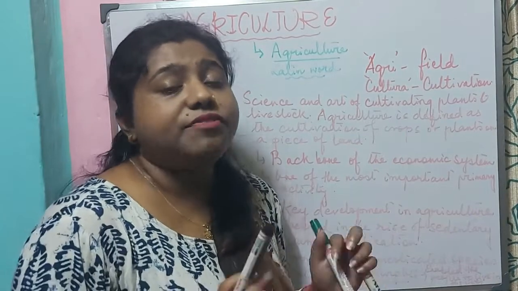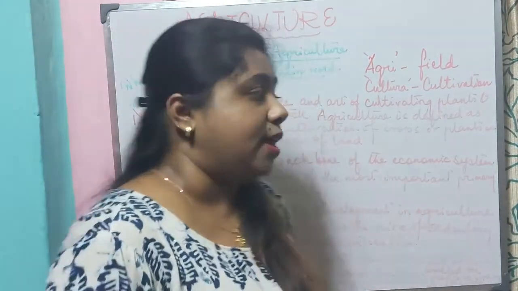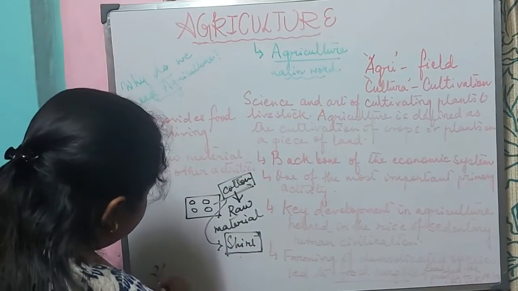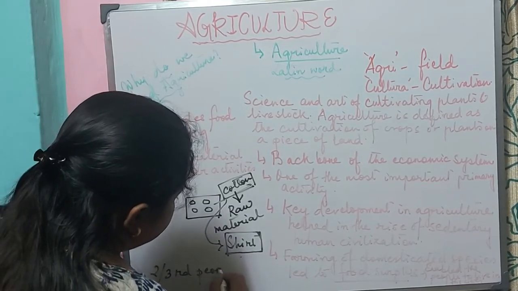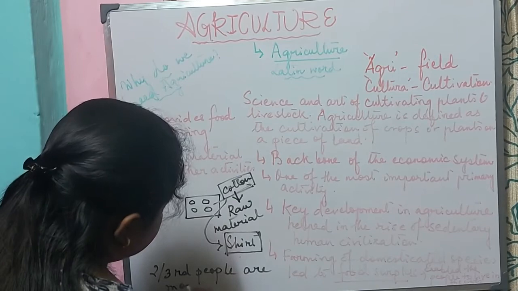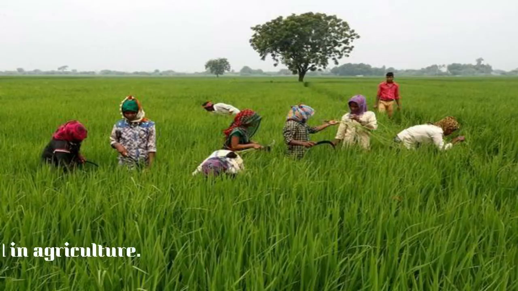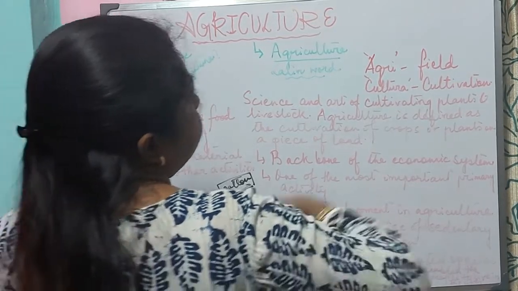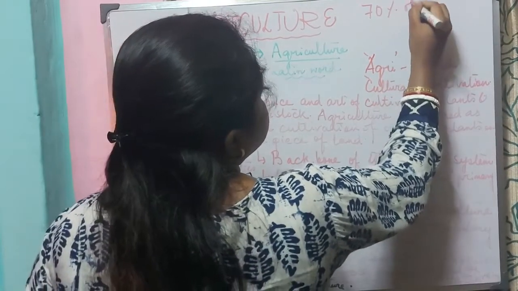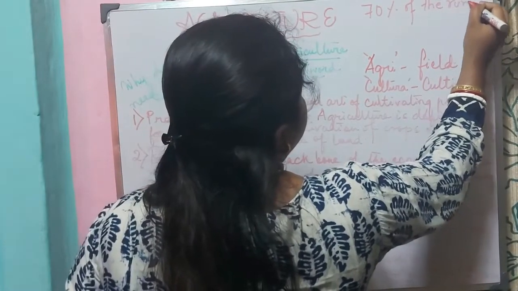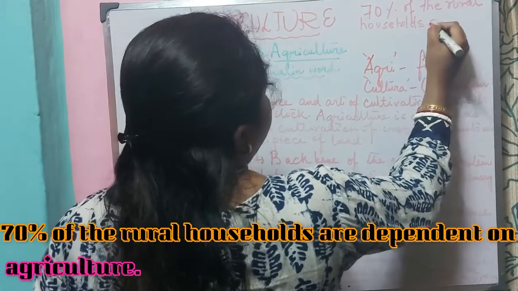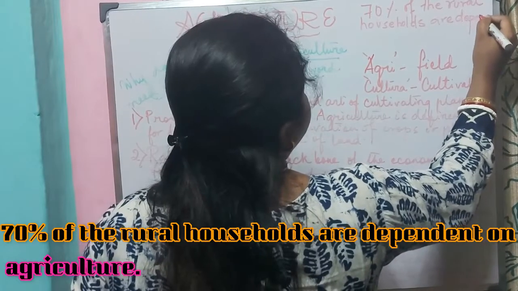Now, as I said, agriculture provides the backbone of the economic sector. Agriculture is a very important activity, especially in a country like India. We will see that in India, around 2/3 of people are mostly engaged in agriculture. We can also say in other terms that around 70% of the rural households are dependent on agriculture.